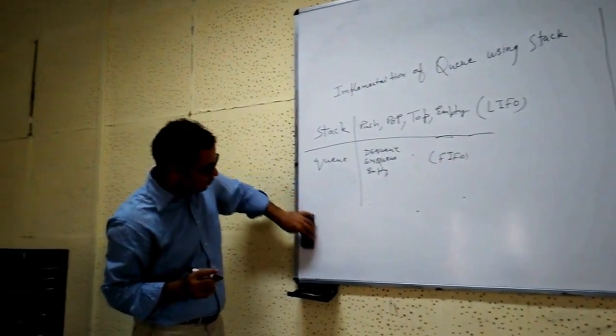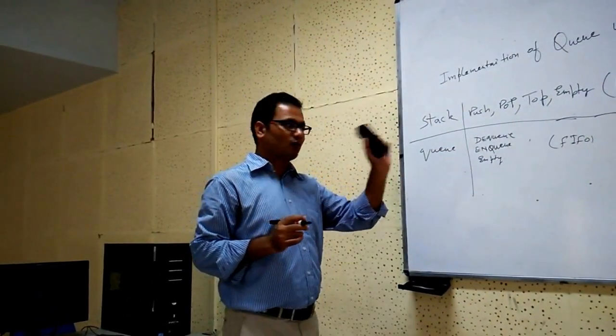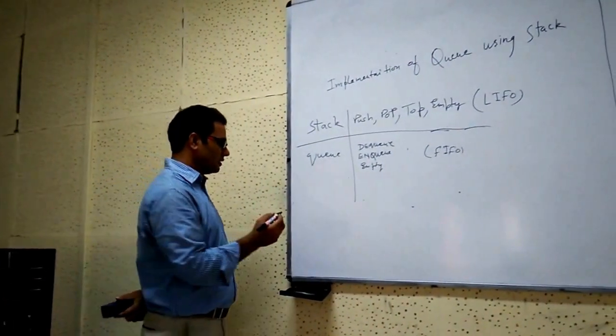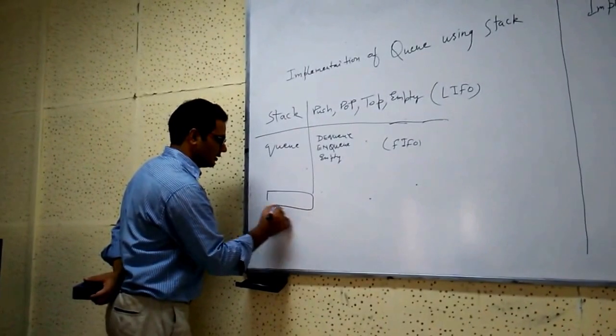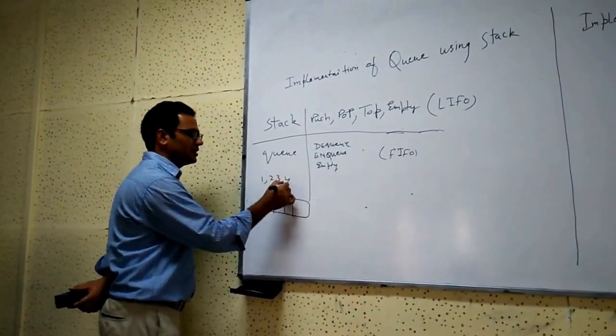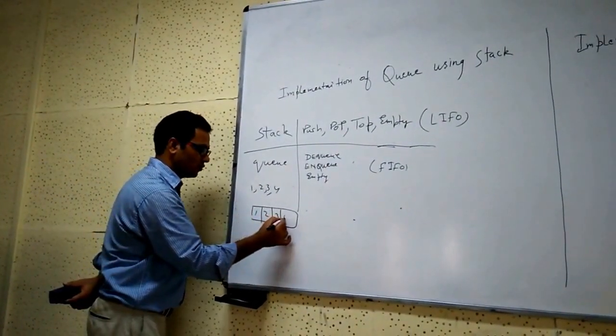We are inserting from the top as well as popping elements from the top. That means the element that arrives last will come out first. And in FIFO, what happens? This is a queue. I have elements 1, 2, 3, 4. Simply, the person who comes first is served first.